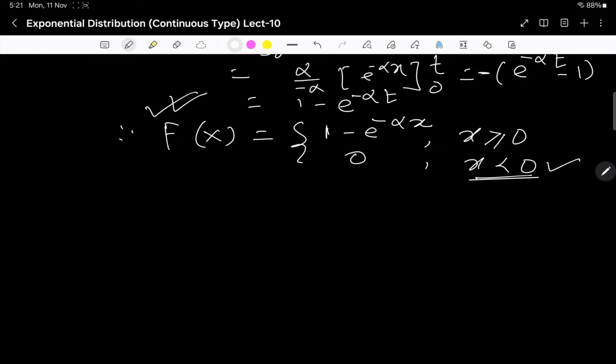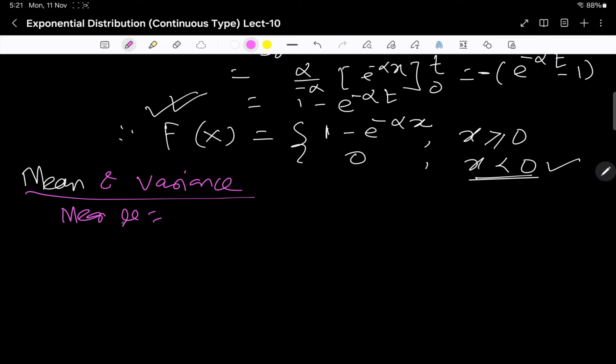Now coming to the mean and variance of this distribution. What is your mean mu? Your mean mu is the expectation of x.